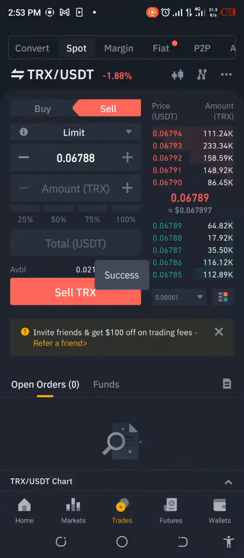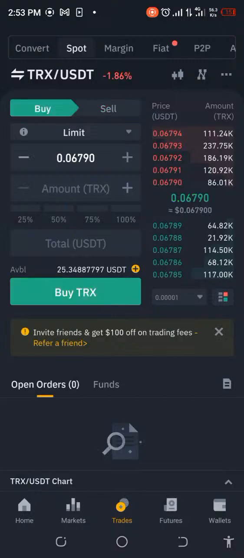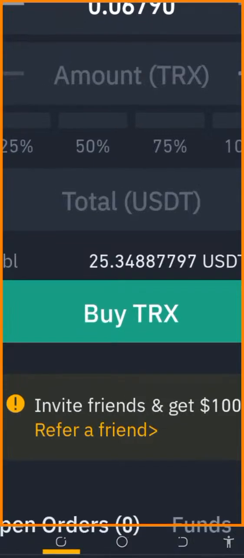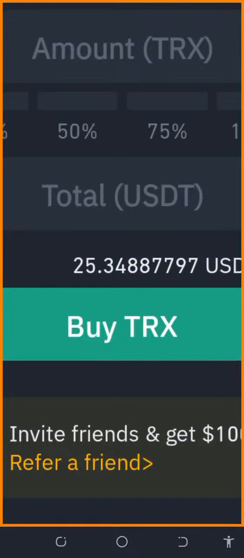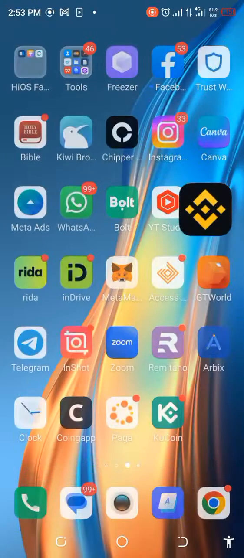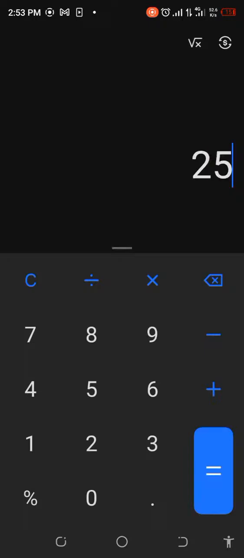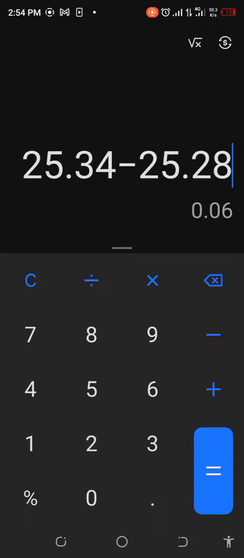Success. Okay, so now let's go back and see what we have. Well, we made profit actually, but don't forget we had a lot of transfer fees. You can see here, it started out at 25.28. Okay, and so here we are at 25.34. Let's check that out. 25.34 minus 25.28 is 6 cents.